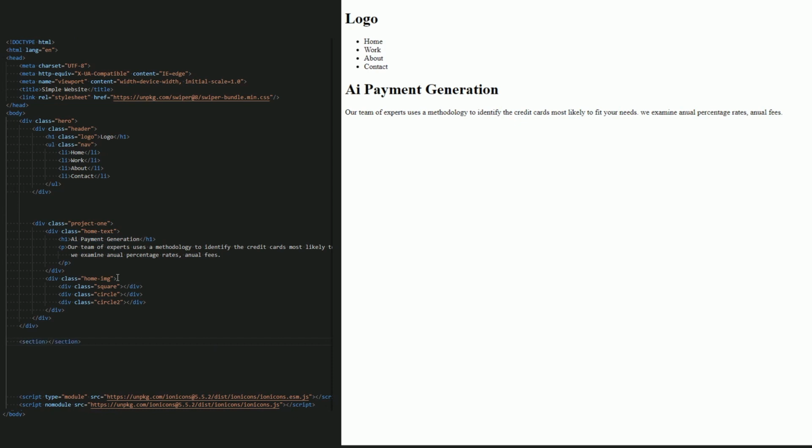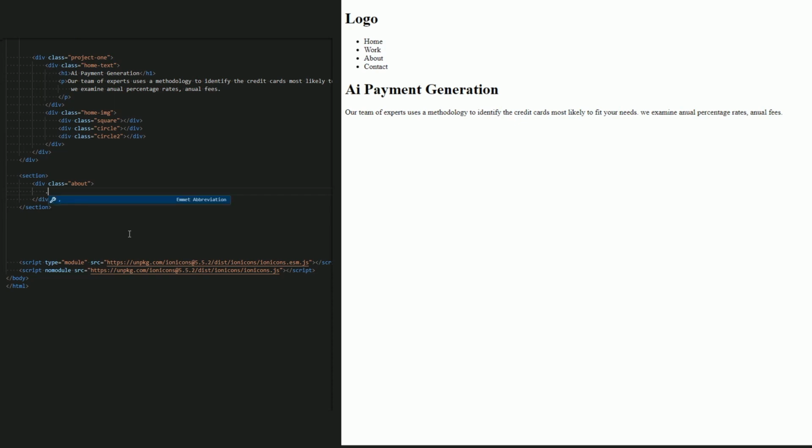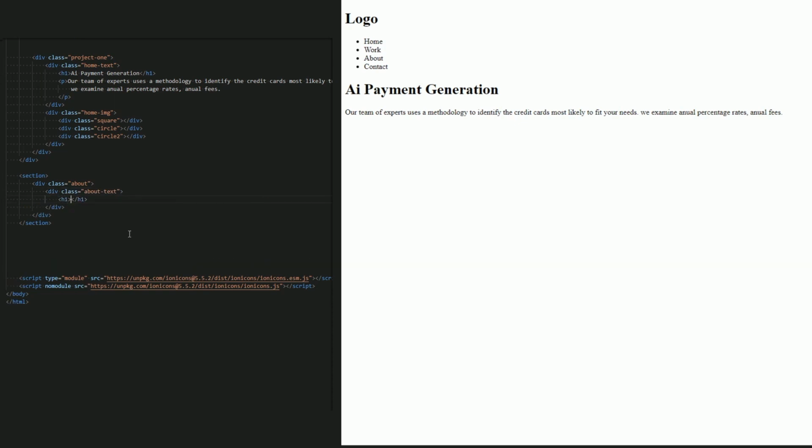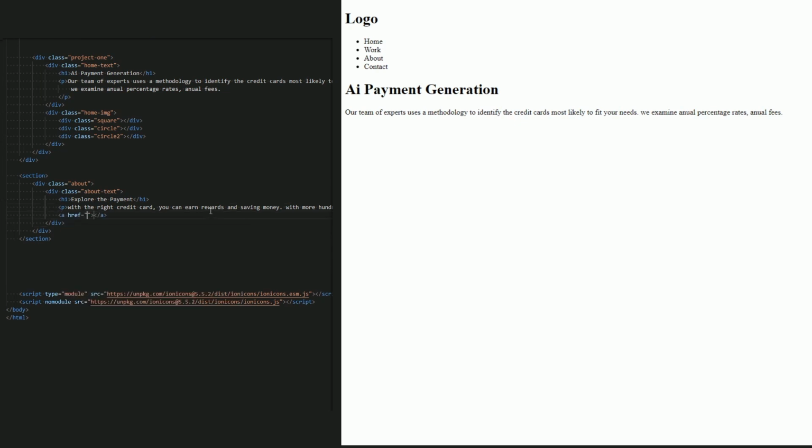Next section is the about page. Okay, let's create a section inside it. Let's wrap all of these divs in just one box to add some little style to it, and let's name it about. Okay, now focus with me because we're going to create a lot of divs. So first is the little text here. Let's create a div for it and name it about text. Now let's add an h1, "Explore the payment". And for the p, let's type the same description and add a link, "Start now".